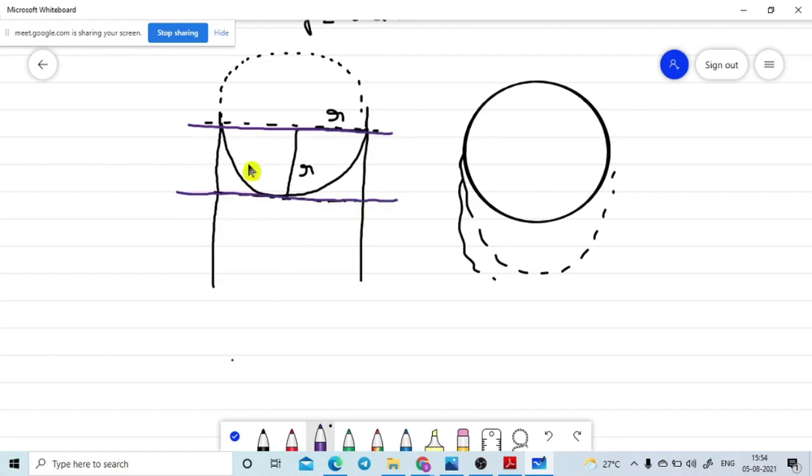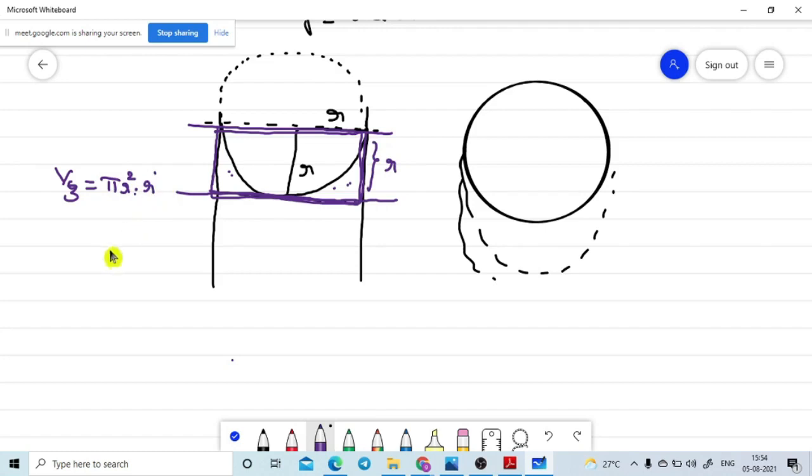This total volume, the complete volume with the liquid part as well as the empty part, I am taking as V3. V3 is a cylindrical part, with volume equal to the area, pi r square, into the height of the cylinder, which is r. That is pi r square into r.